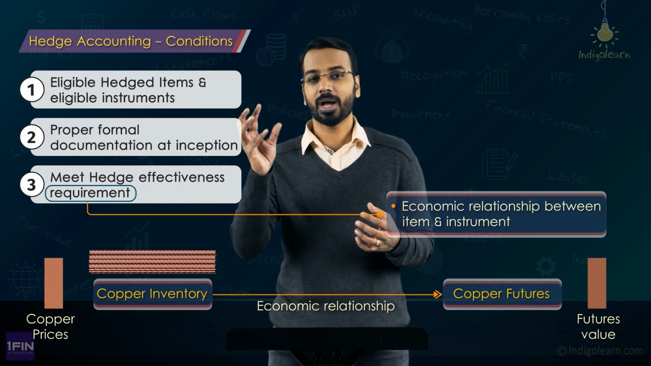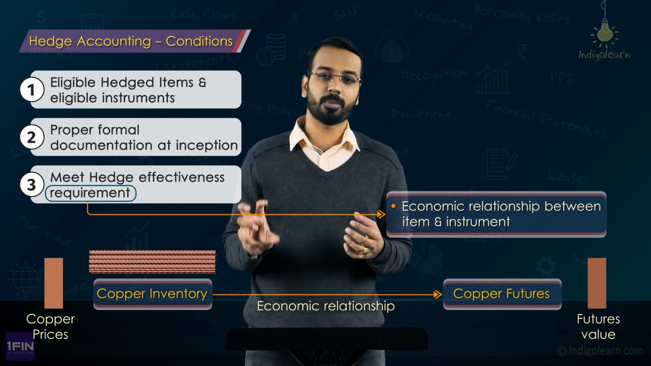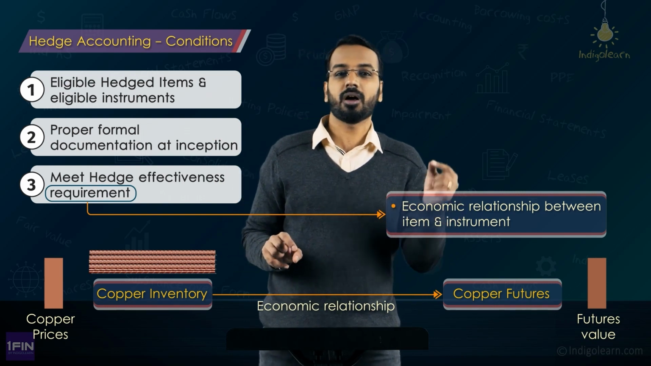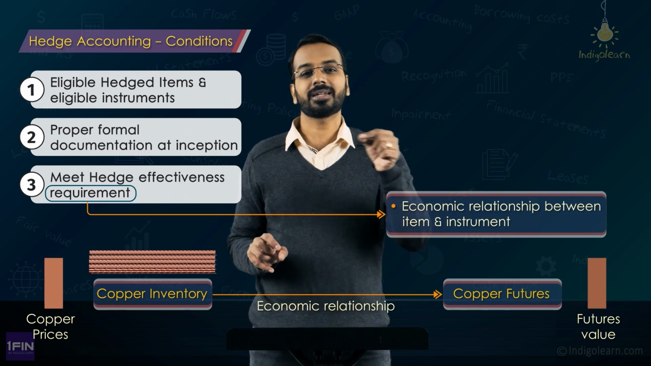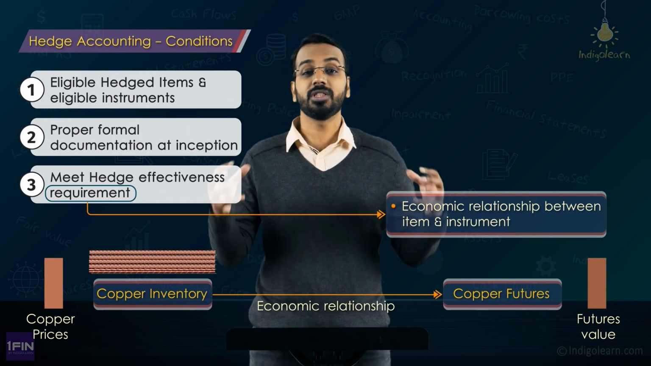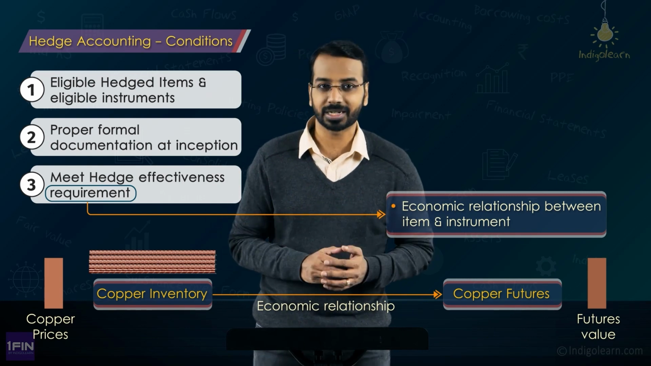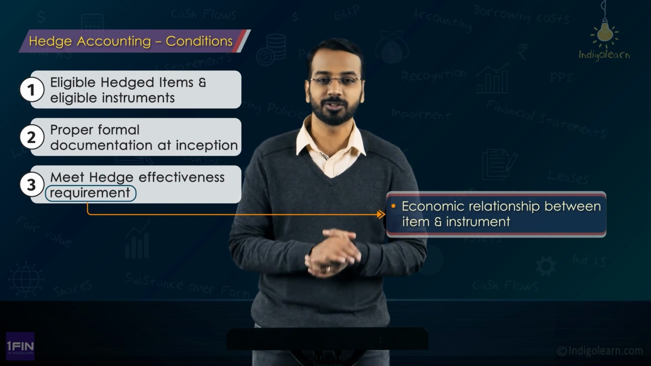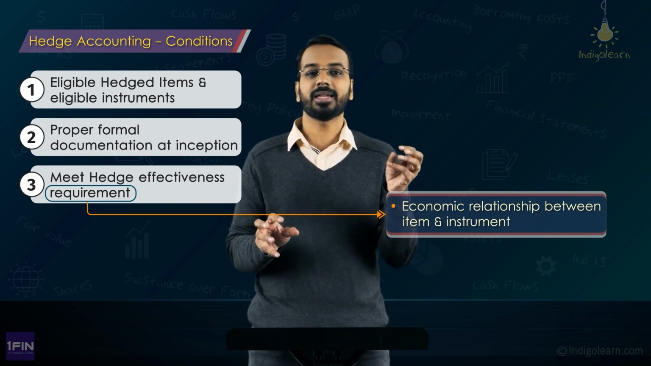But let us say you have purchased physical copper in India, and you have sold USD futures. Of course, USD prices will impact the copper prices, but then you cannot say that there is an economic relationship between these two and the hedge will become effective, right? When will the hedge be effective? When there is a proper direct economic relationship between the hedged item and hedging instrument.